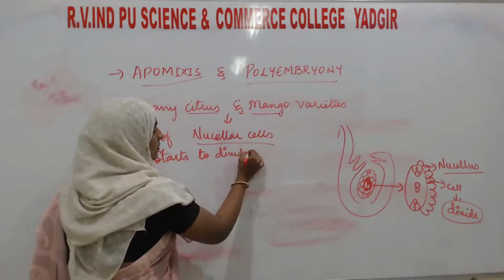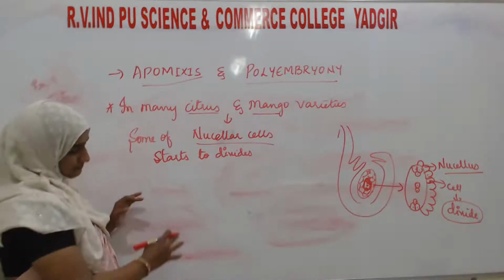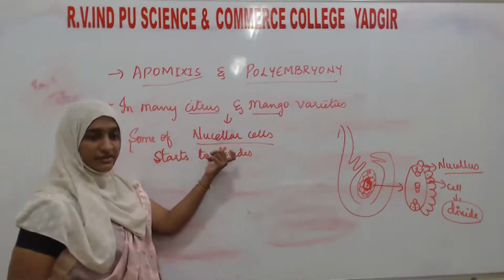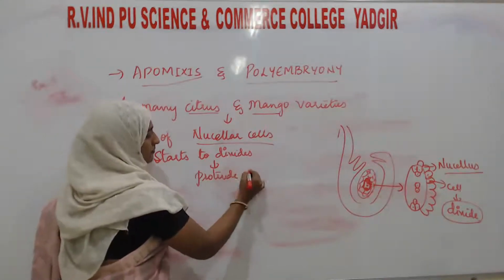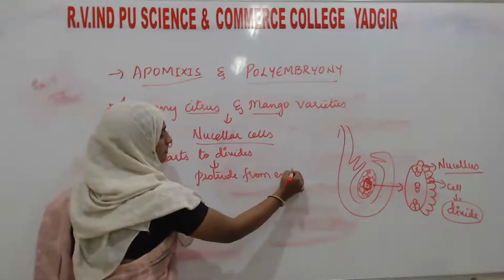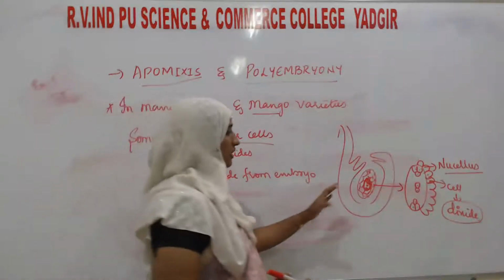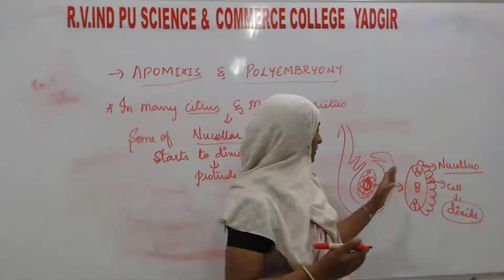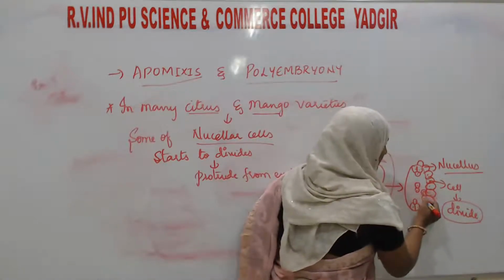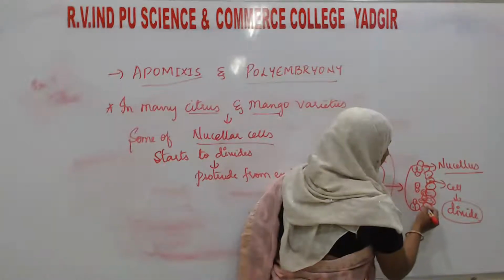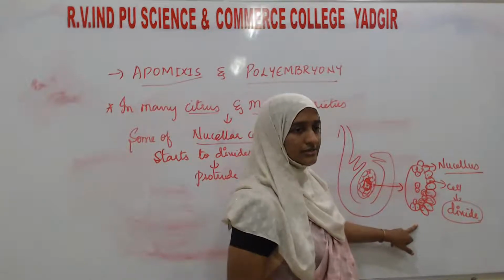If the nuclear cells start to divide, what is going to happen? These nuclear cells will divide and protrude from the embryo. Protruding means they will divide continuously and enter into the developing embryo. Okay, understand?